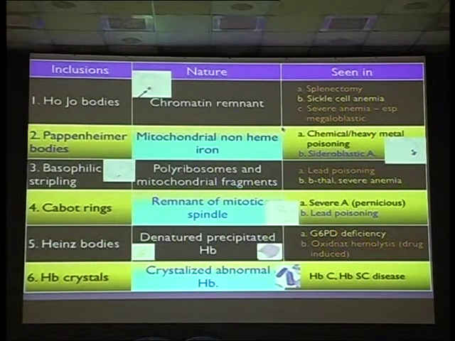Basophilic stippling, polyribosomes and mitochondrial fragments, seen in lead poisoning and beta-thal. Cabot rings, remnants of mitotic spindles, seen in severe anemia and lead poisoning. Heinz bodies, denatured precipitated hemoglobin, seen in G6PD deficiency and drug-induced hemolytic anemias. Hemoglobin crystals you see in hemoglobin C, S, and SC.